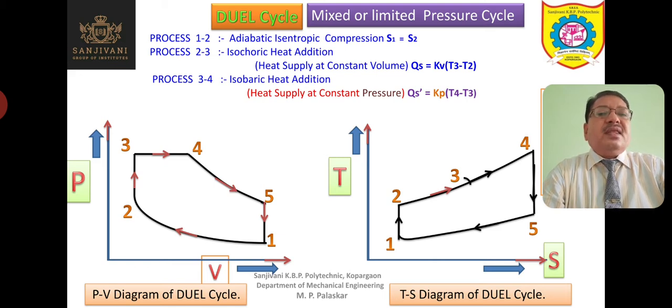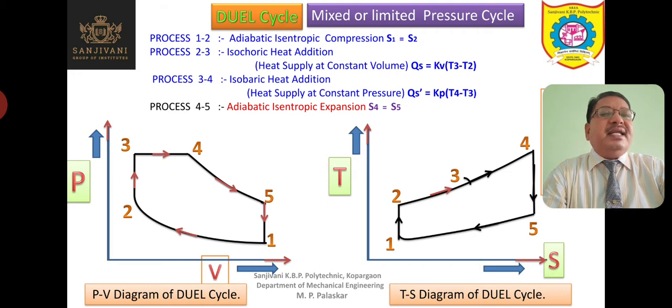Now, the next process is process 4-5. Process 4-5 is nothing but adiabatic isentropic expansion process. Entropy remains constant, process is adiabatic. So, S4 is equal to S5. That is the process 4-5. It is the process of expansion, isentropic adiabatic expansion.